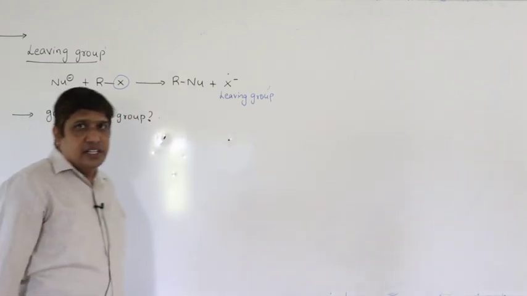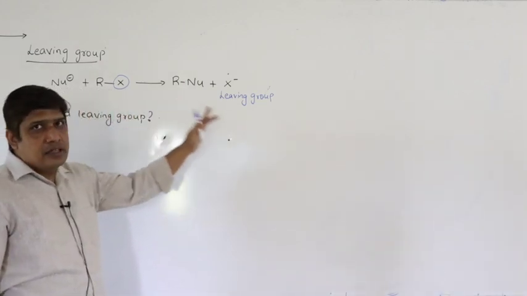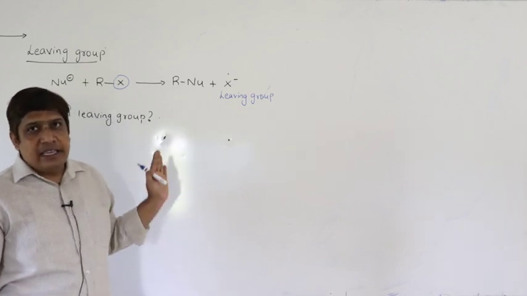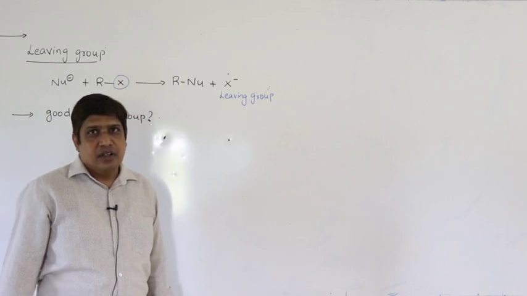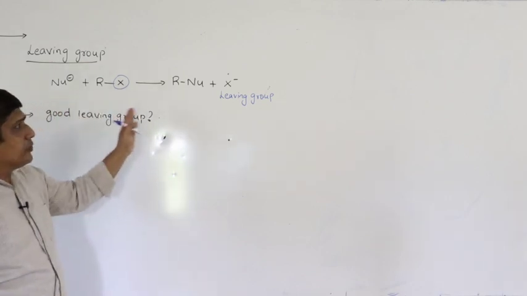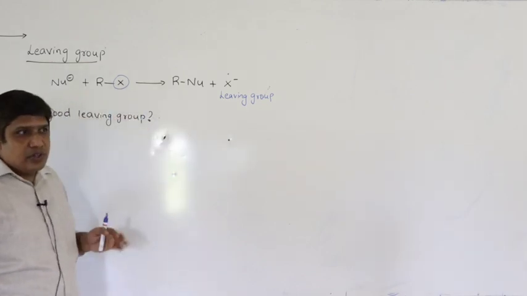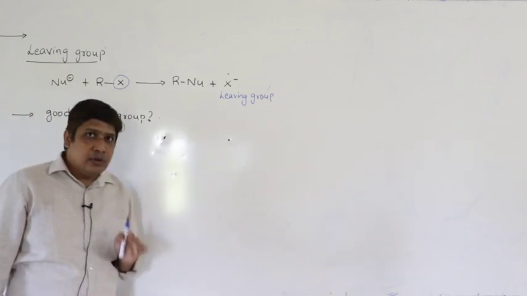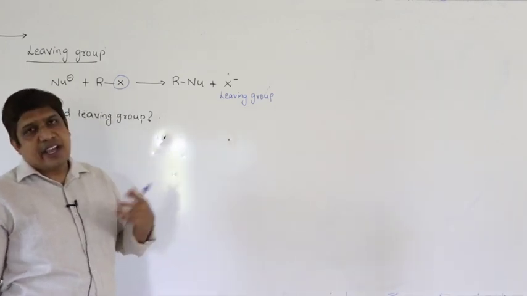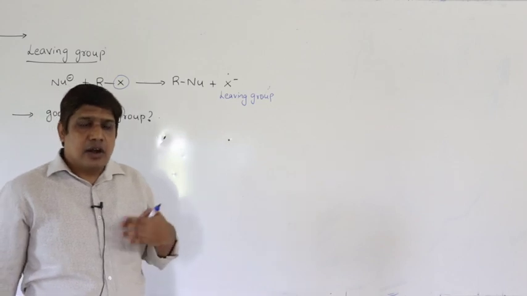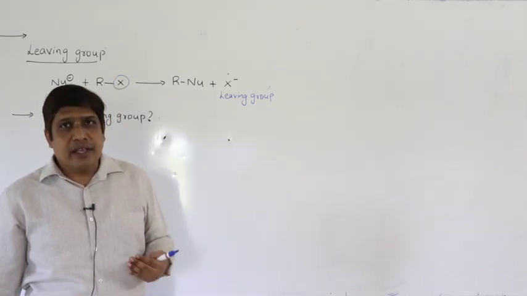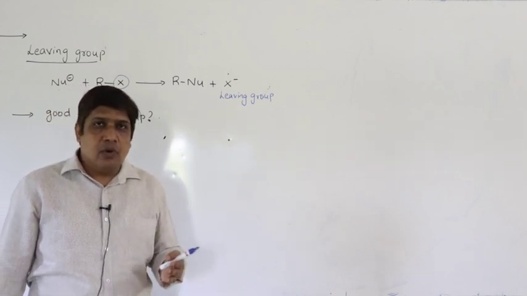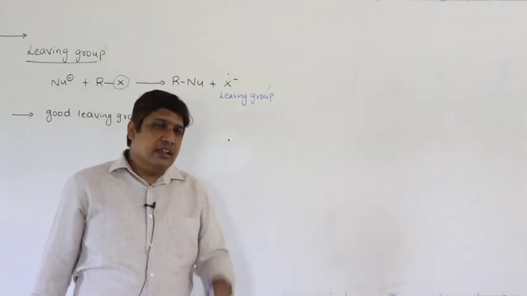Now why we have to study this? The halide ion is removed. If it can be easily removed, then the rate of reaction will be high, right? So whatever the group you are removing, we call it as a leaving group. If you can easily remove this leaving group, then the rate of SN2 reaction or rate of nucleophilic substitution reaction will be high. So what makes a good leaving group? What is a characteristic of a good leaving group?